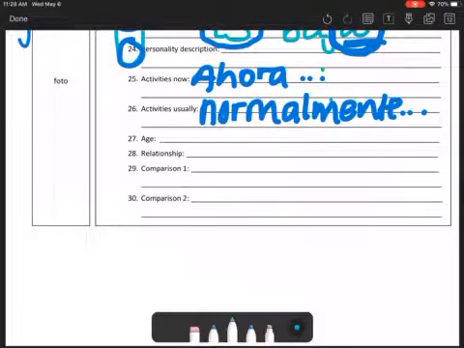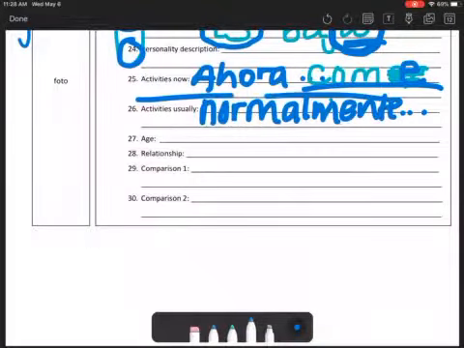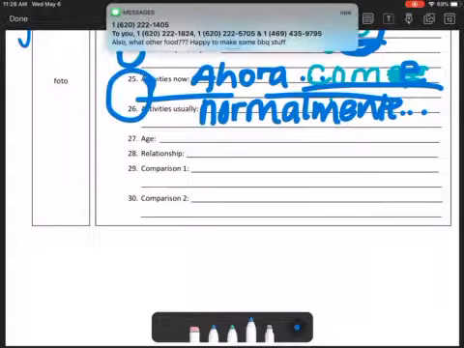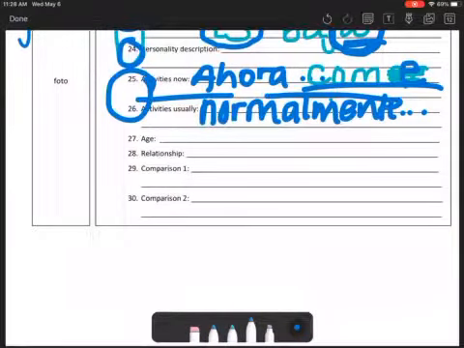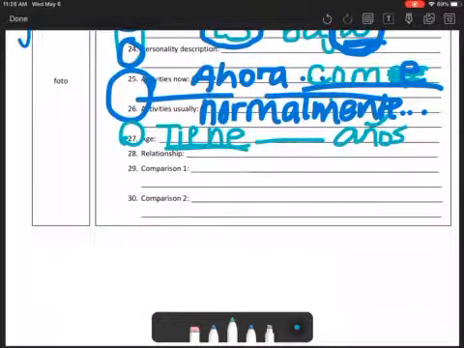So if we're doing comer, you're not going to put comer. You're going to conjugate it. Come, descansa. So make sure all of your verbs are conjugated for both of these, not just one. Okay, moving on to age. Make sure you use tener and the number of years they have and años. Make sure you have the correct form of tener. For yo, it'll be tengo.